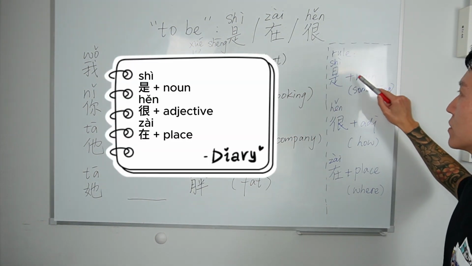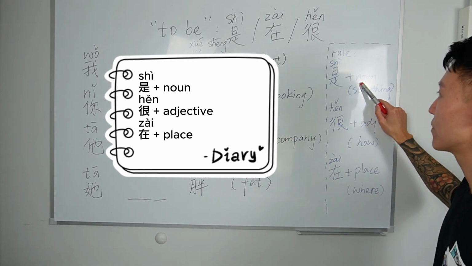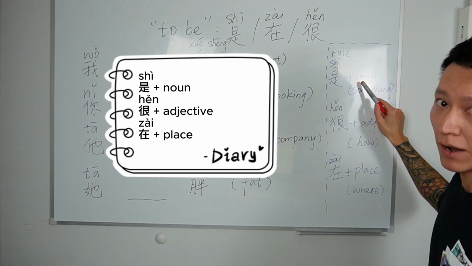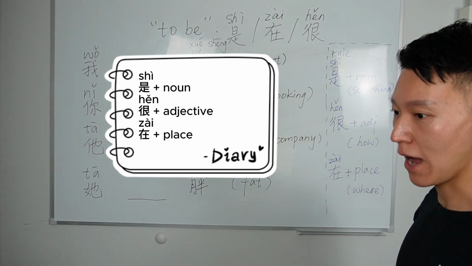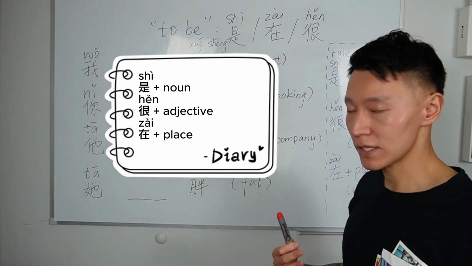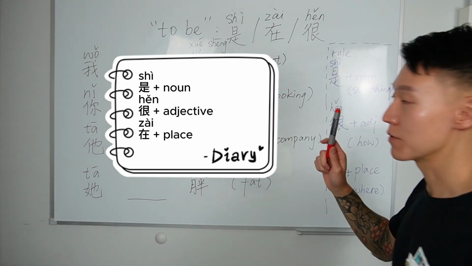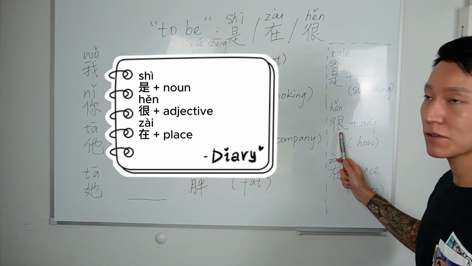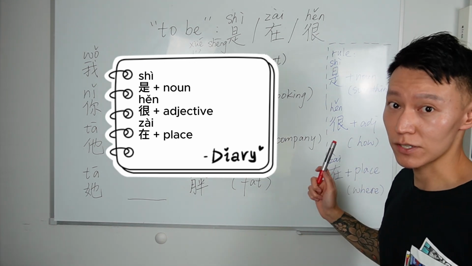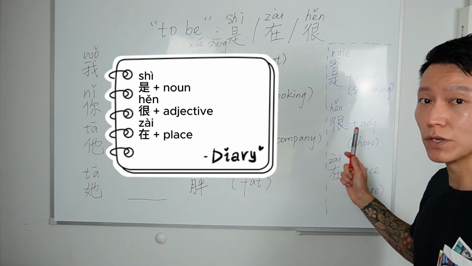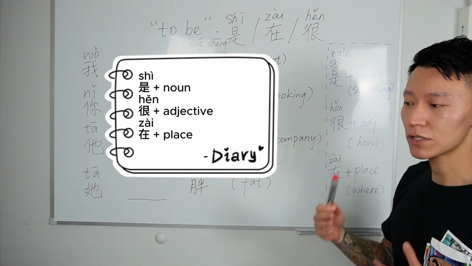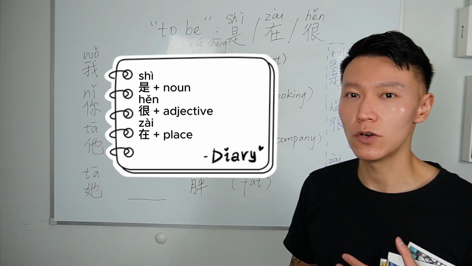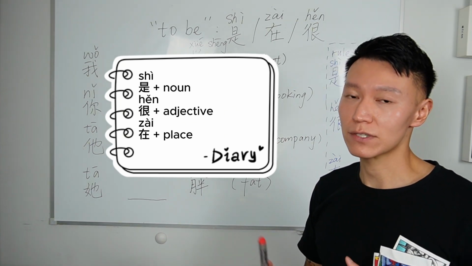After 是 we use a noun. And then we want to say I am somebody or something is something. So remember, after 是 we have to use a noun. And after 很 we use an adjective. Then we'll talk about how somebody looks or how something is.